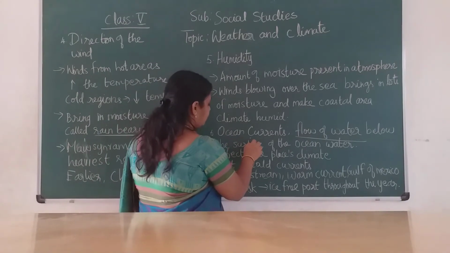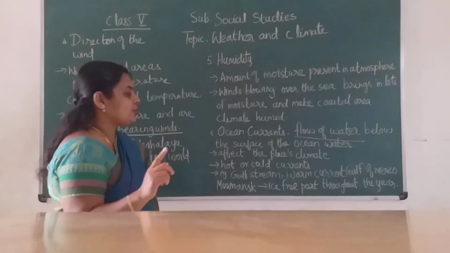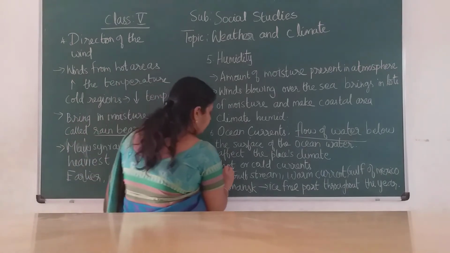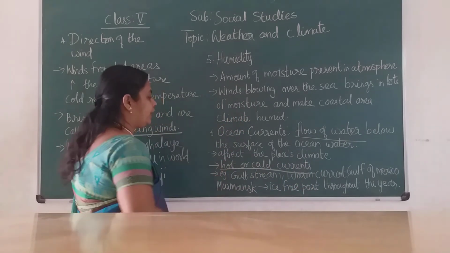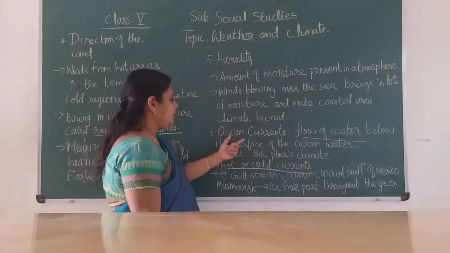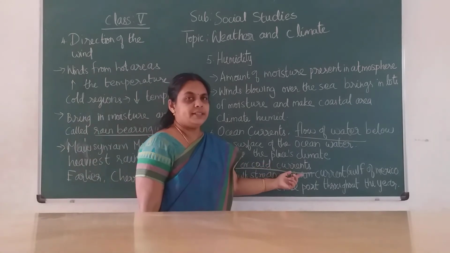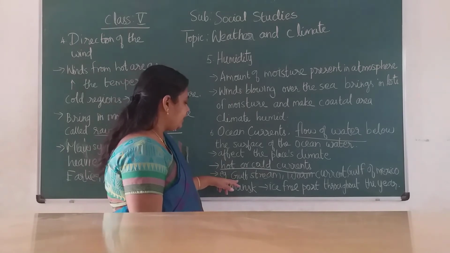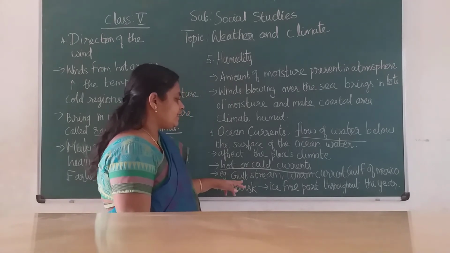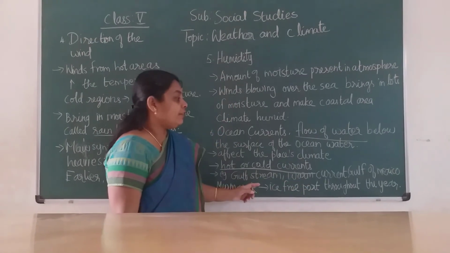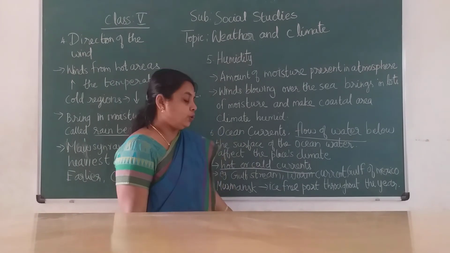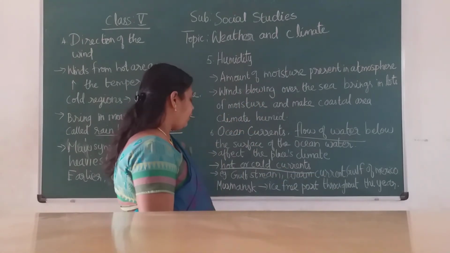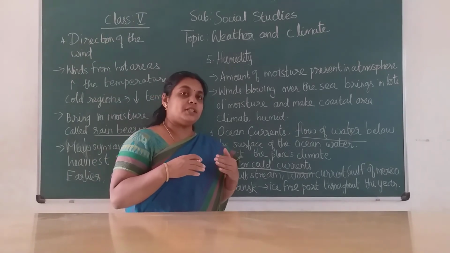There are two types of ocean currents: one is hot, another one is cold. These are the hot current and cold current. These ocean currents also affect the climate of a particular place. For example, the Gulf Stream is a warm current. It starts in the Gulf of Mexico and moves towards the Arctic Ocean.